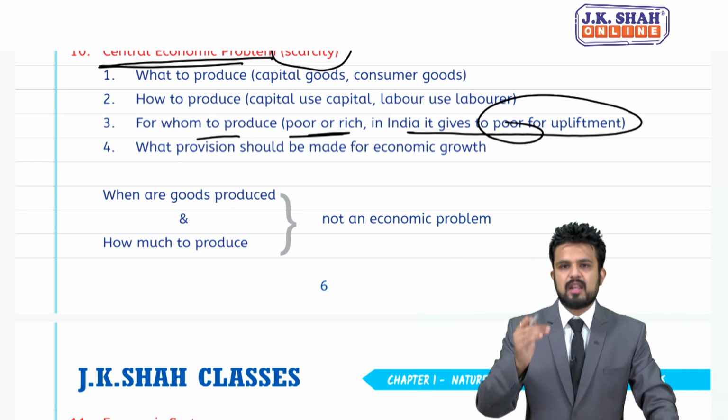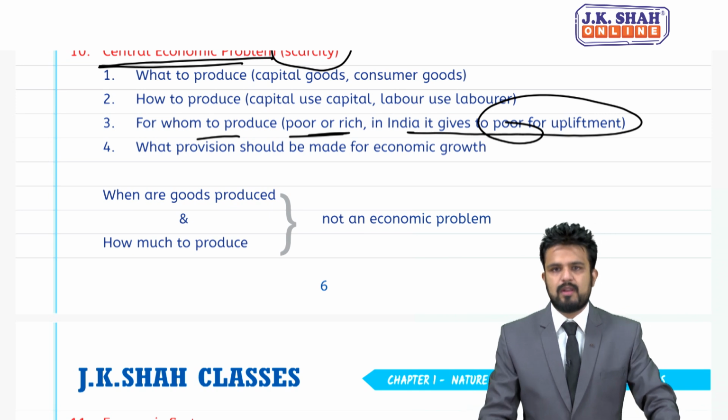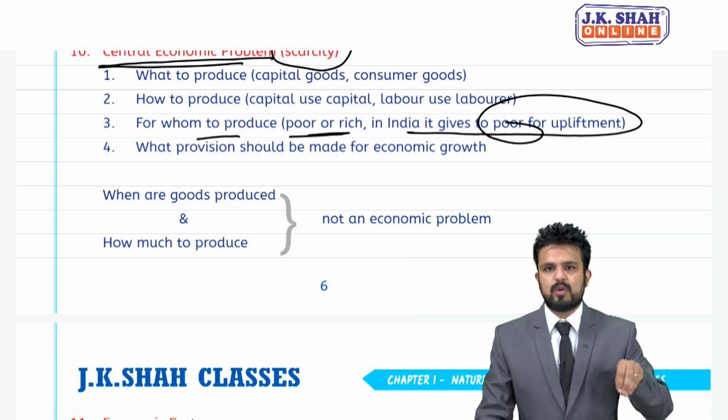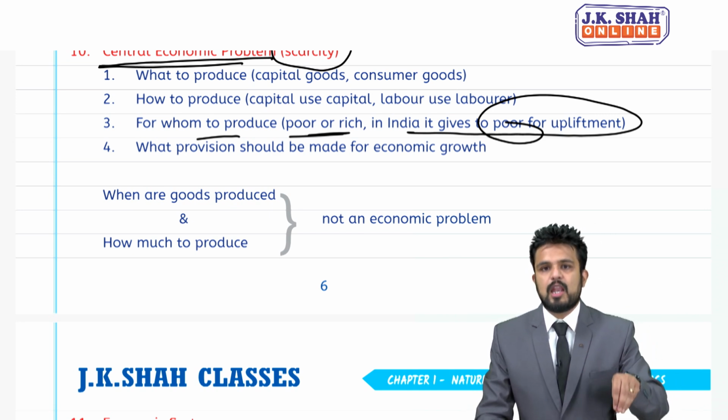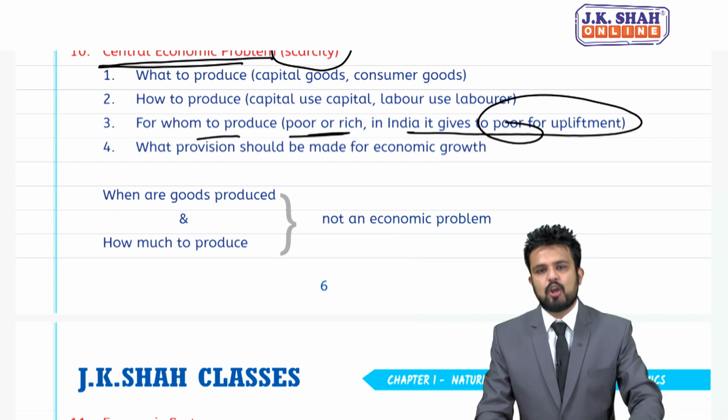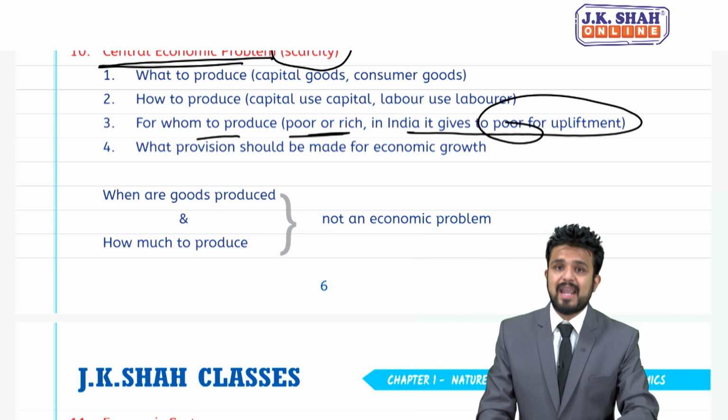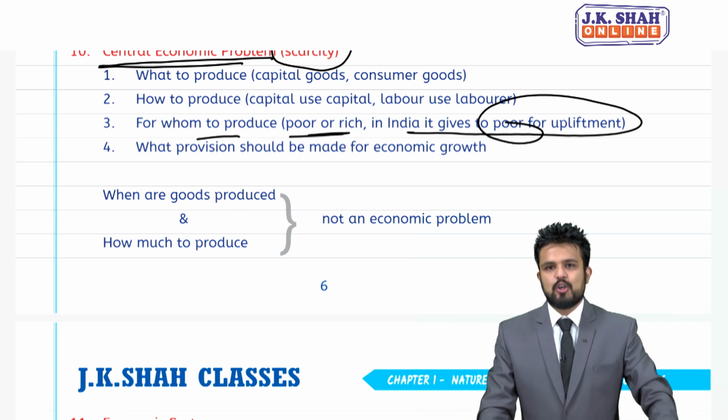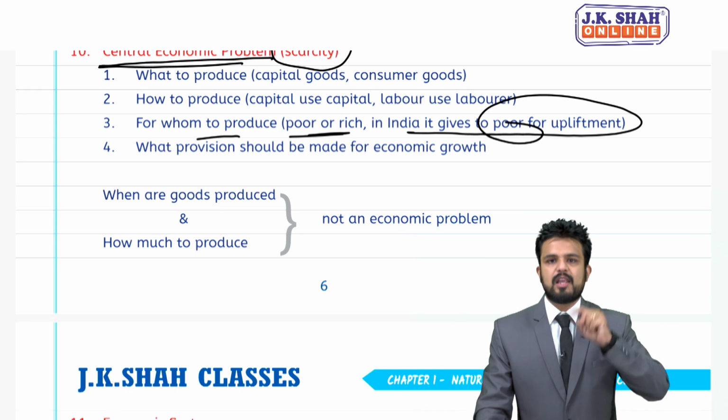So every country wants to grow, every country wants to develop. That is the biggest challenge today. So every country will allocate their resources in such a way that economic growth and development takes place. So 4 points. Central economic problem.